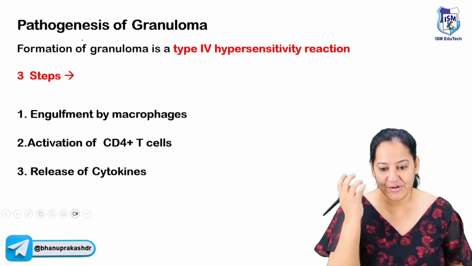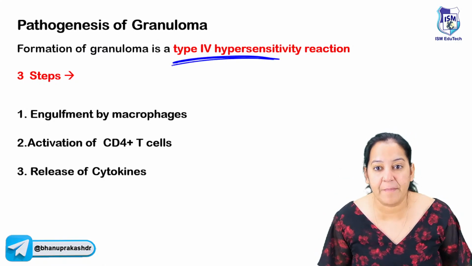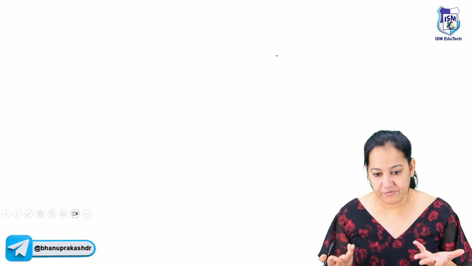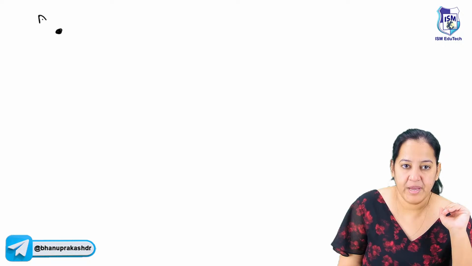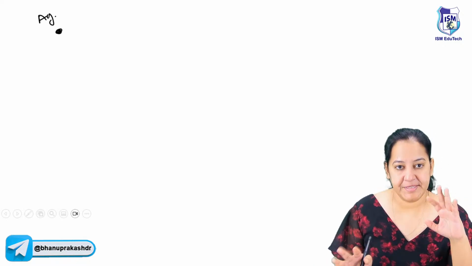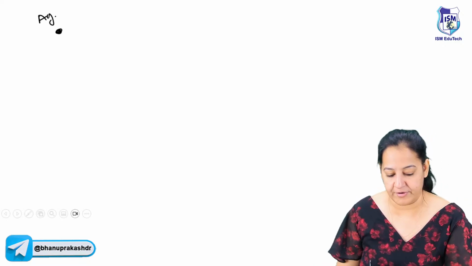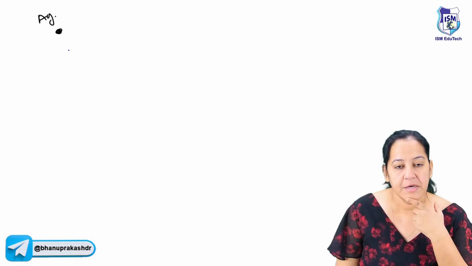Granuloma. How is a granuloma formed? Granuloma is type 4 hypersensitivity or delayed hypersensitivity. How does it form? Let me draw a granuloma for you. The steps of formation of granuloma. You see, this is the antigen. This antigen is non-degradable. And this is the antigen presenting cell.